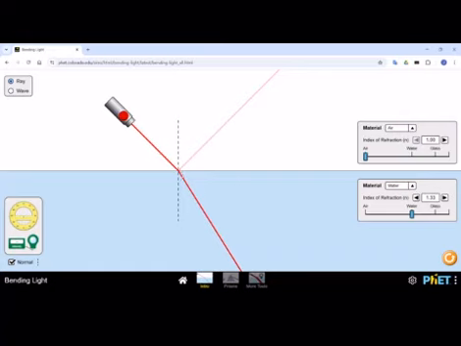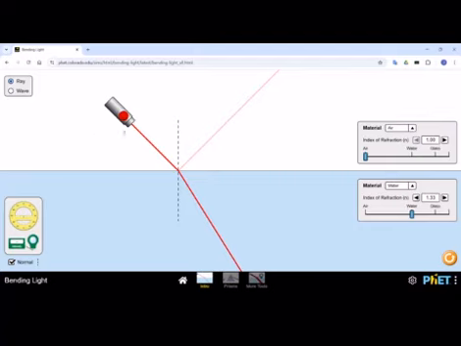See, it changes its direction. This is called the refraction of light.